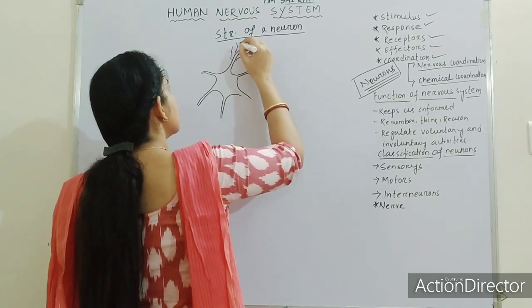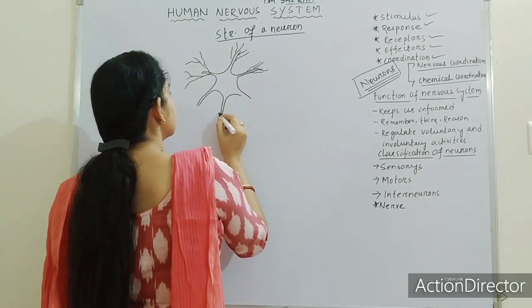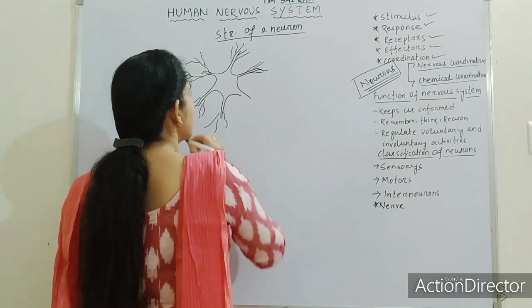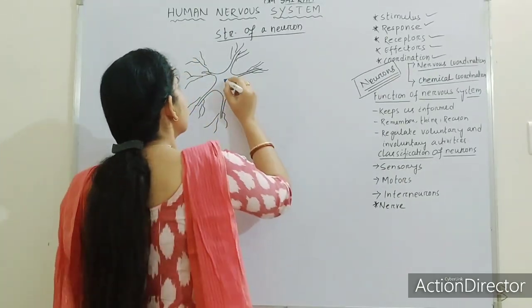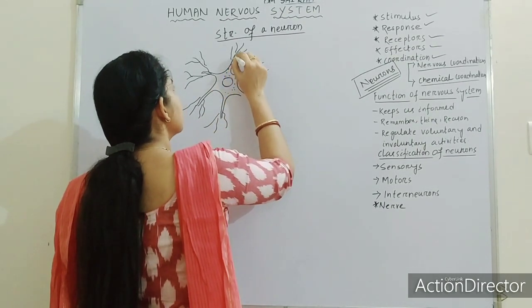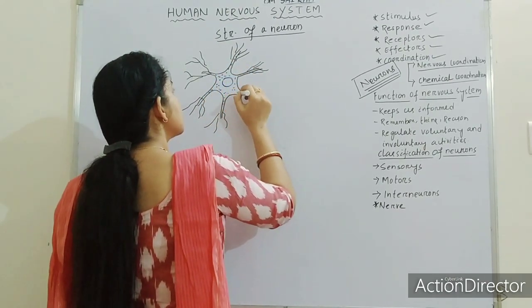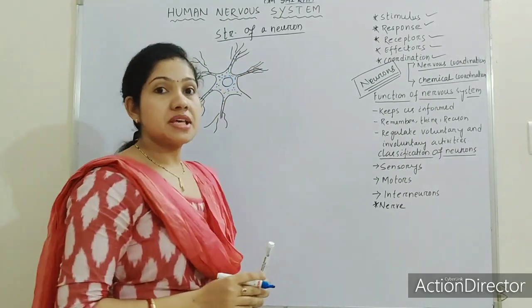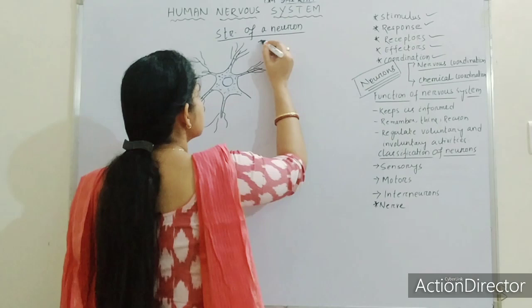So these are the branches of the cyton. The cyton also has a nucleus and cytoplasmic content. There is cytoplasmic content inside the cyton, and there is also a nucleus present at the center of the cyton.